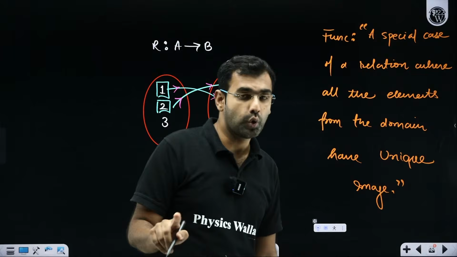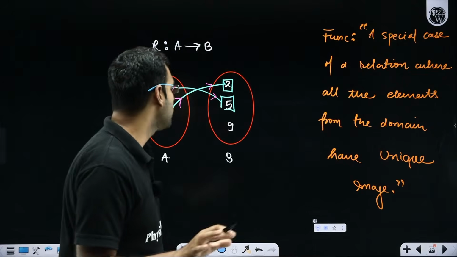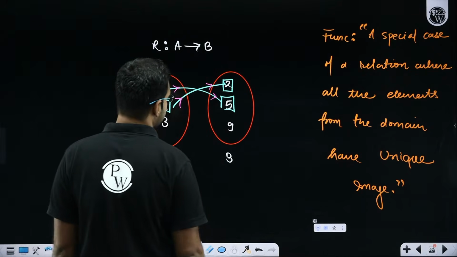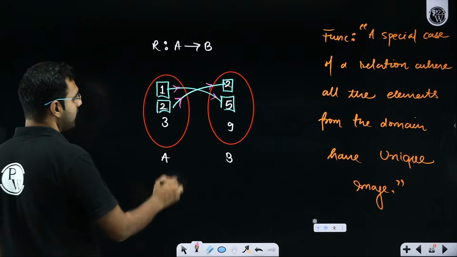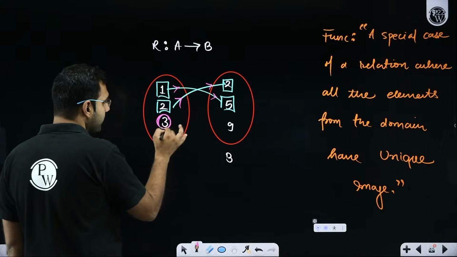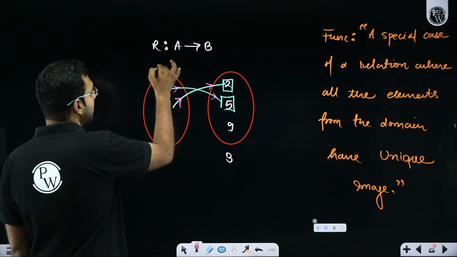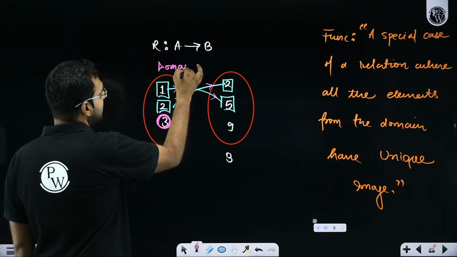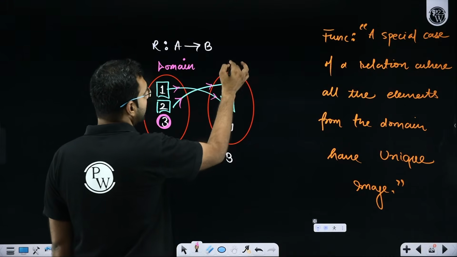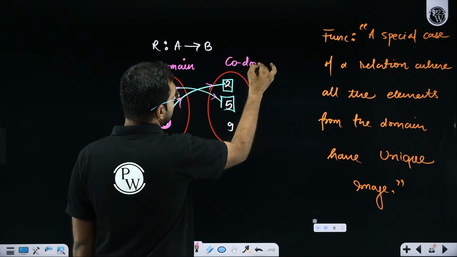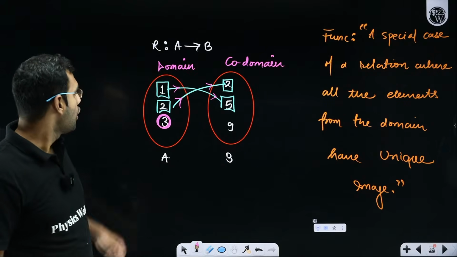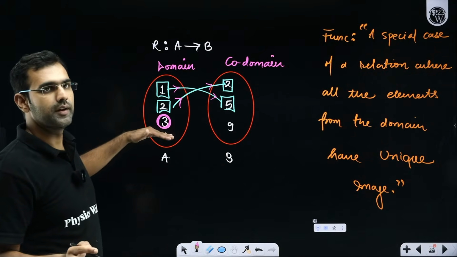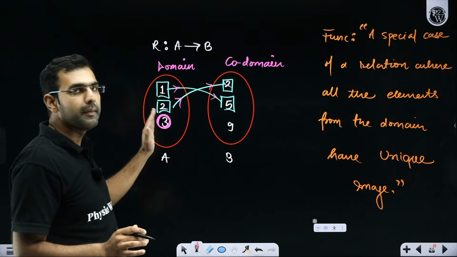But in order to call it a function, you are missing something. You are missing something really important. What am I missing? Sir, you are missing something really important, that this 3 is an element in the domain set. These 2, 5, 9 are the elements in the codomain set. And sir, all the elements from the domain should be mapped.